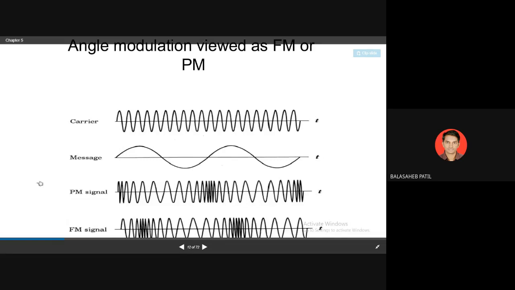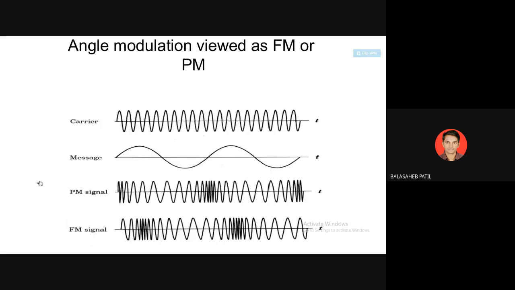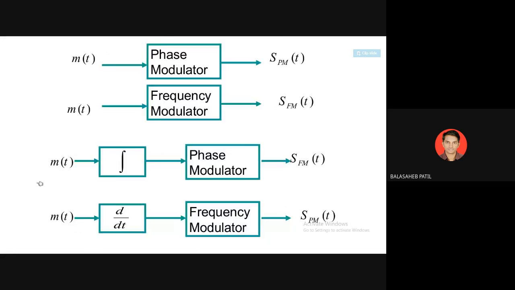Then AM versus FM versus PM they have shown; all those diagrams we have already seen in previous PPTs. Now this is the schematic of frequency modulation and phase modulation, where we apply the signal, it is given to the phase modulator, which gives the phase modulated signal, and when it is given to the frequency modulator, you get the FM signal.